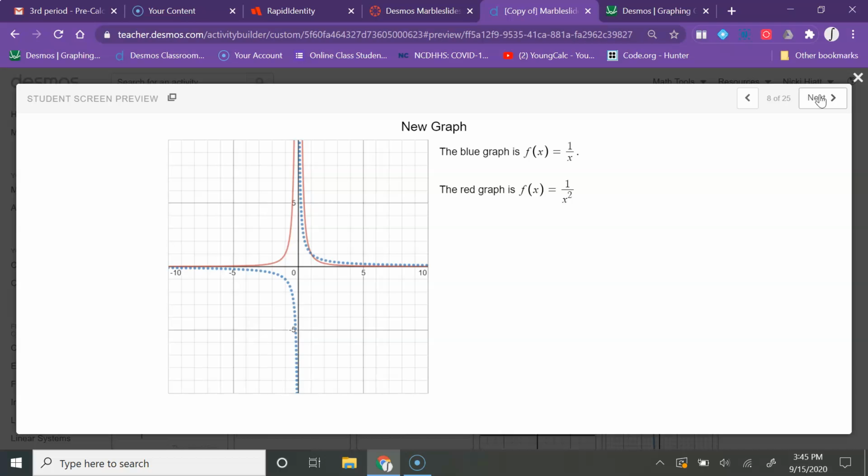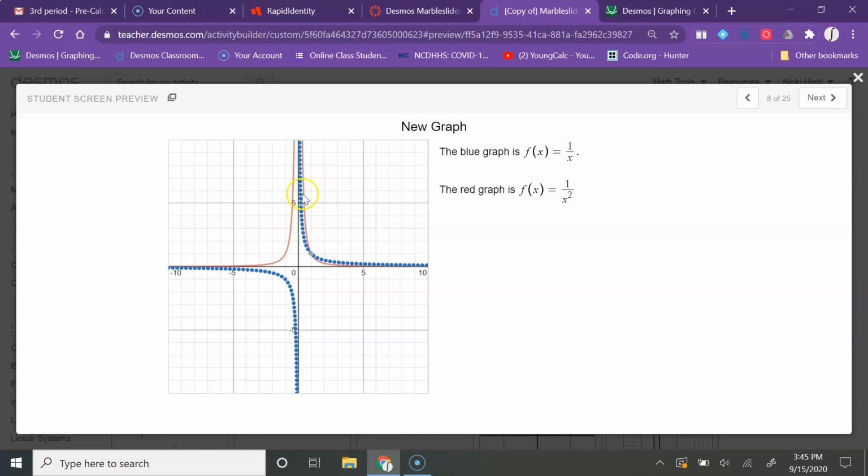Okay. The next thing I want us to see is there is another type of graph that we're going to see a little bit of. And the blue graph here, that is still my 1 over x. That's my parent function. But if I square this function, if I do 1 over x squared instead of 1 over x, you can see that I have a graph that looks kind of the same over here in the first quadrant, but it's been reflected over the y-axis, I'm sorry, x-axis in that second quadrant and changed a little bit there.